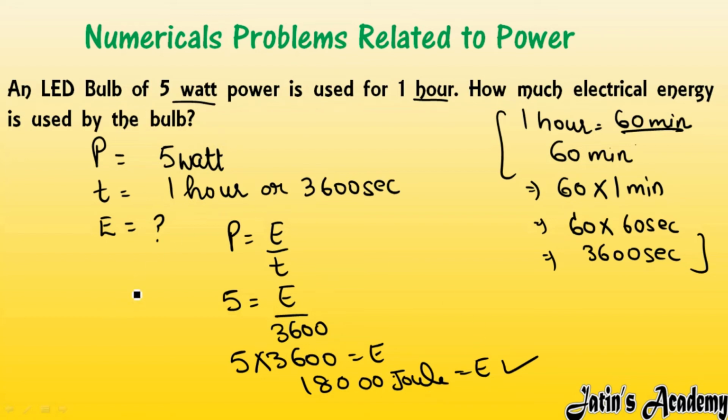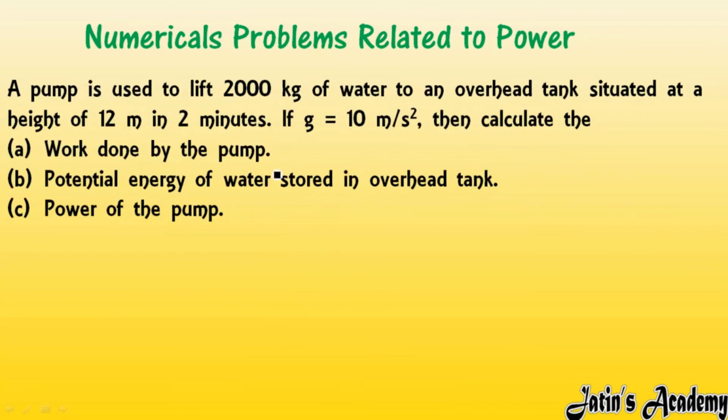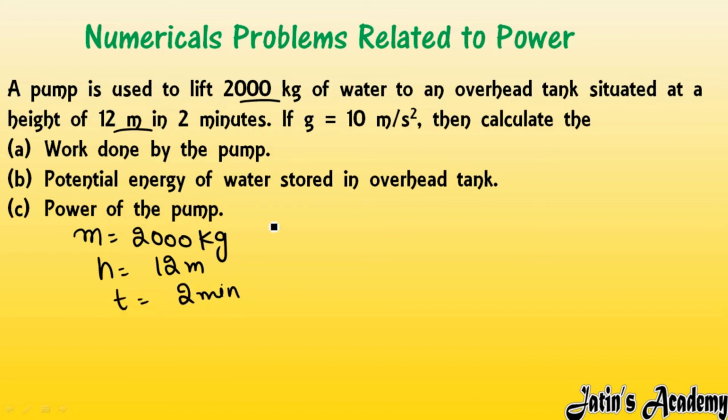Fine. Next numerical related to power: a pump used to lift 2000 kg of water, so the mass of the water given to us is 2000 kg, to an overhead tank of height, so height is given as 12 meter, in 2 minutes. Time is given, 2 minutes, and the g value is also given to us. Whatever is given, just write it properly here. Calculate the work done. So the W value we have to calculate.